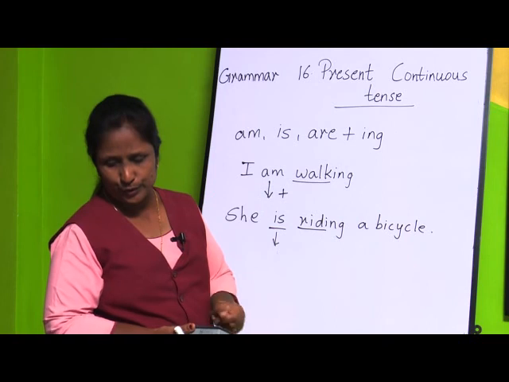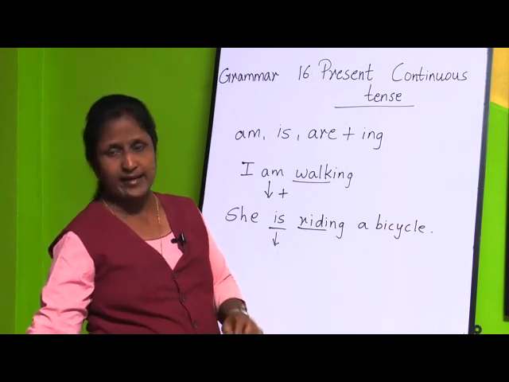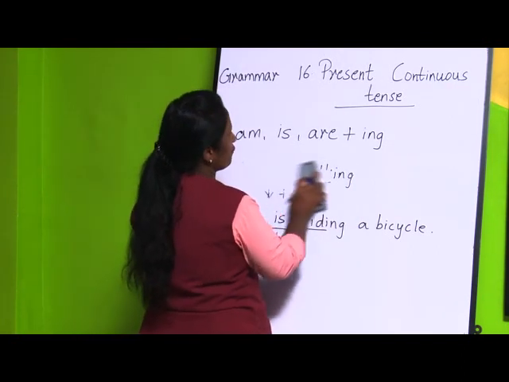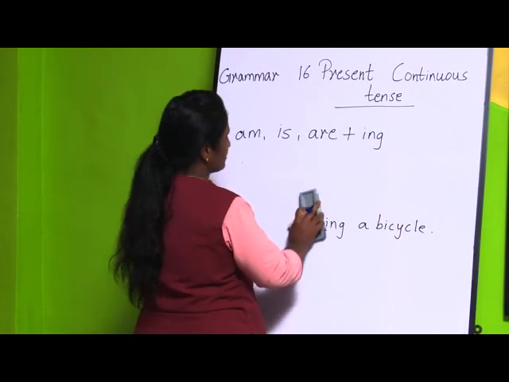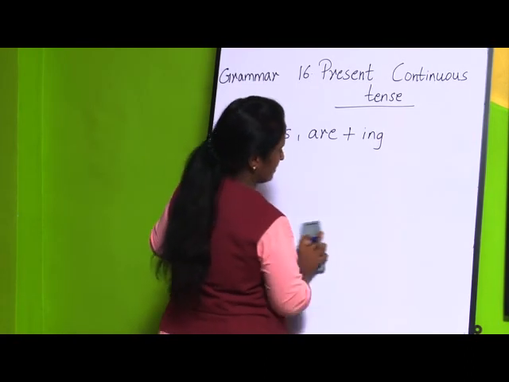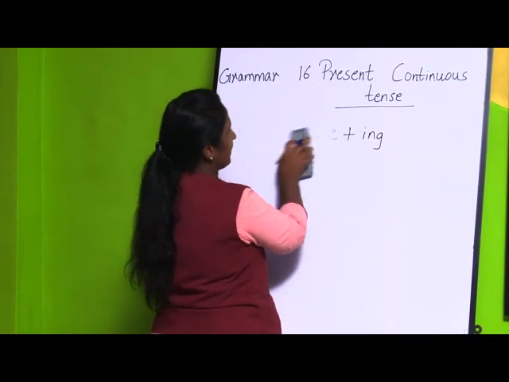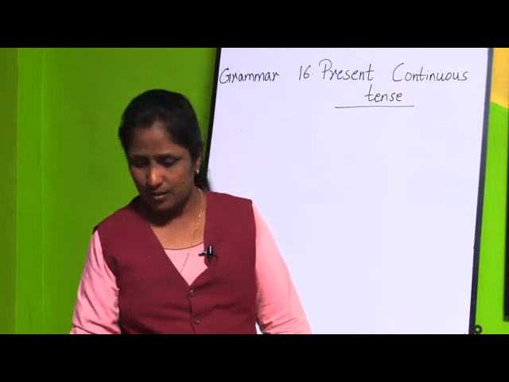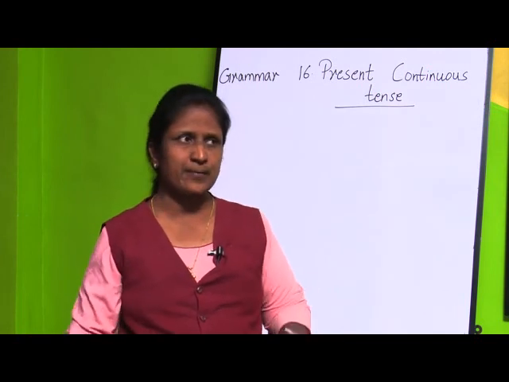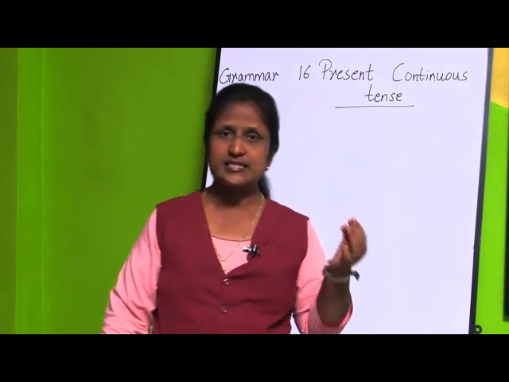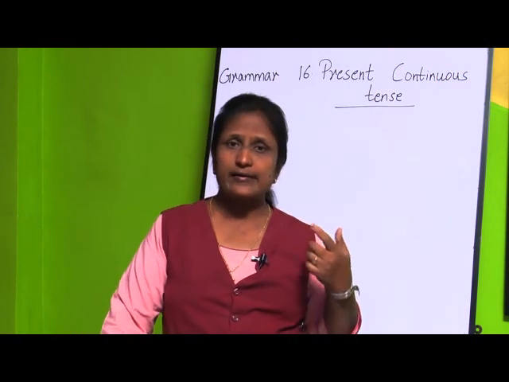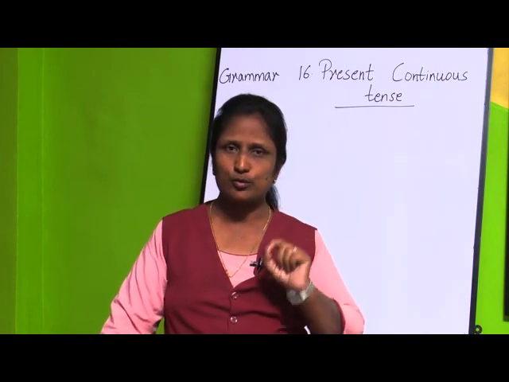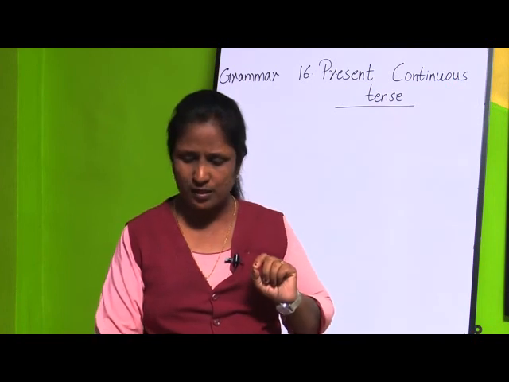Now the second one, how are you going to do? In case of most verbs, we add ing to the original form of the verb. Second case is what? We add ing to the original form of the verb. For example, sleep, that is sleeping, write, writing. These are the original form of verb. Here there is no am, is, are. For example, eat, eating, drink, drinking, sleep, sleeping, walk, walking, write, writing, read, reading. So the second case is what? We are going to add ing to the original form of the verb.